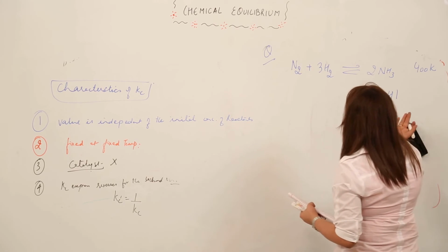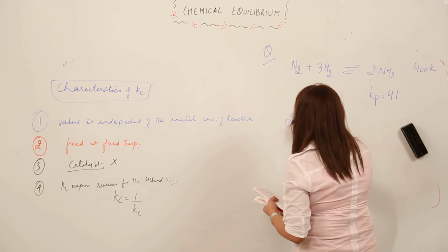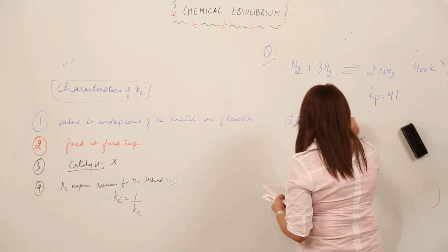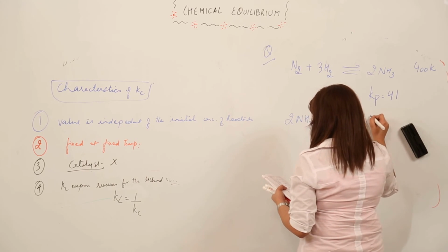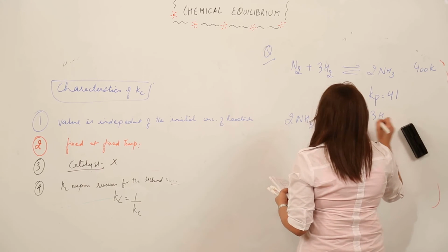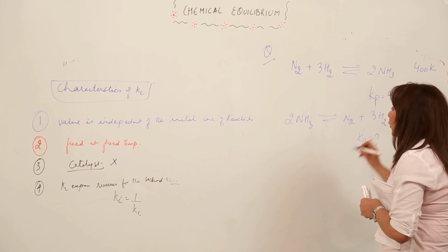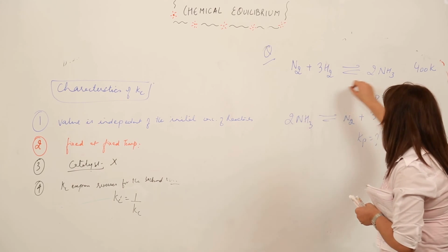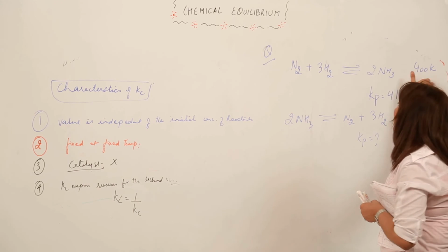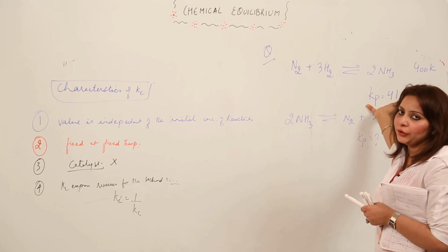I have one more reaction, and I am asking you for the Kp of this reaction. Again, the first reaction occurs at 400 Kelvin and the Kp value is 41.